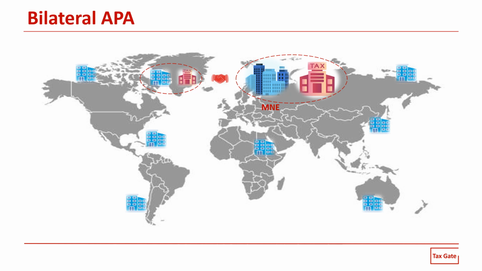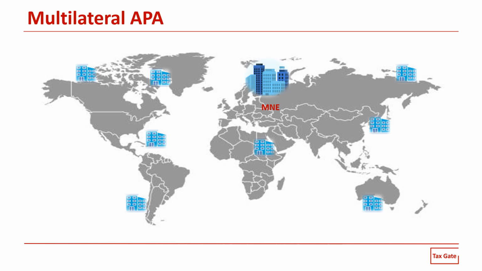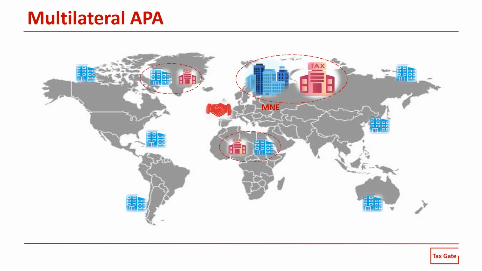Good. Finally, we also have the multilateral APA. And here the parties involved would normally be more than in the bilateral APA. Here the parties involved would include the following. We will have the taxpayer, the tax authority where the taxpayer is located, and two or more associated enterprises of the taxpayer. And also two or more tax authorities of the countries where the associated enterprises are located. So here the negotiations include more than two tax authorities, and accordingly this APA would limit the risks of transactions between a domestic and a foreign party as well.